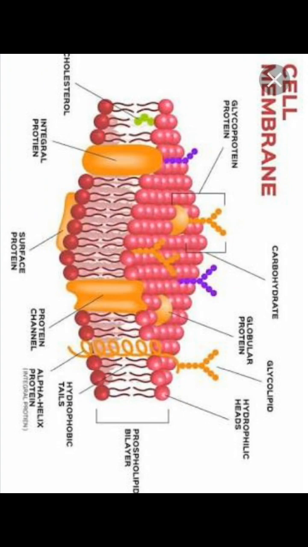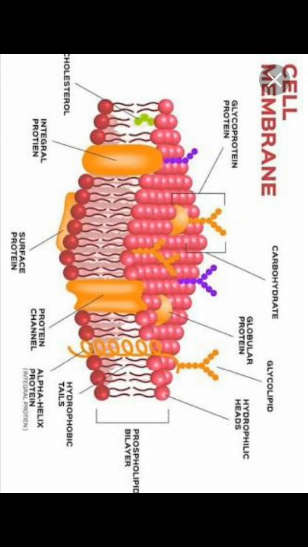Understand? Now the location of the heads and tails in the lipid molecules is as follows: heads towards the outer sides and hydrophobic tails towards the inner part of the plasma membrane. This ensures that the non-polar tails, which are saturated hydrocarbons, are protected from the aqueous environment. Understand? You can see in this diagram.